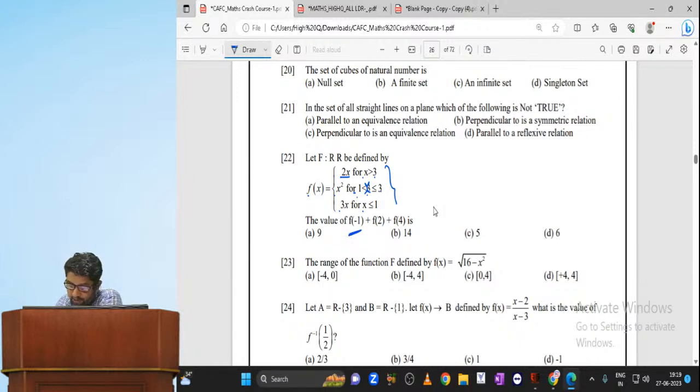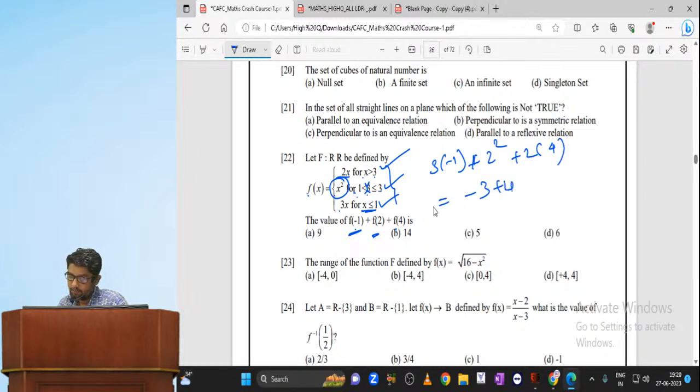Look at this. f of minus 1. Where will minus 1 be? It will be here. Am I right, my dear? Say yes or no. Then x is less than or equal to 1, so for minus 1 we should take the 3x function. So 3 into minus 1 plus f of 2. Where is 2? 2 is here, sir. So what is it? x square. Therefore 2 square. f of 4, sir, is more than 3, so 2x. Am I right, my dear?